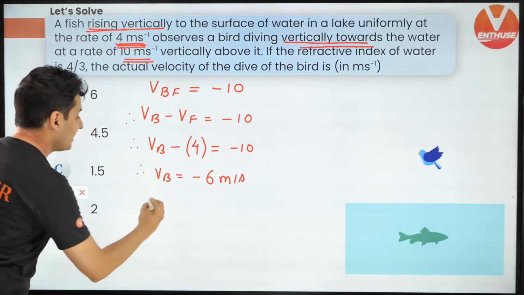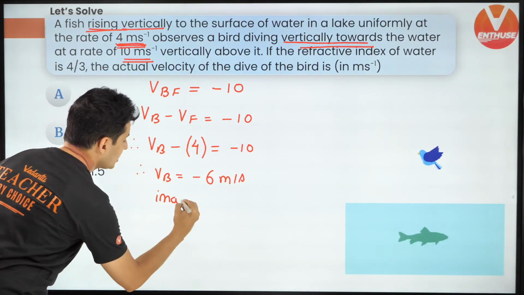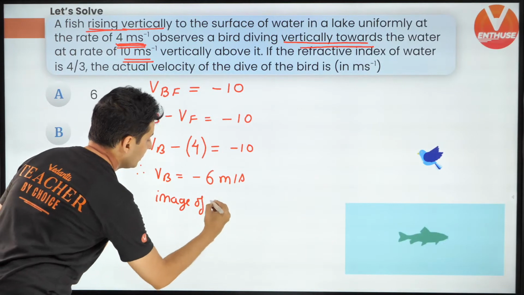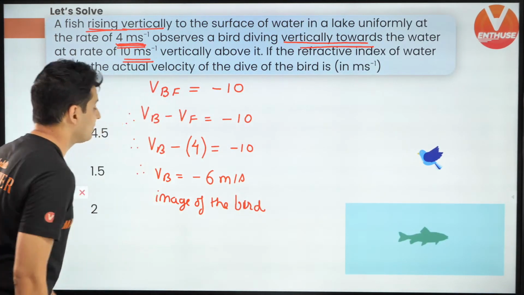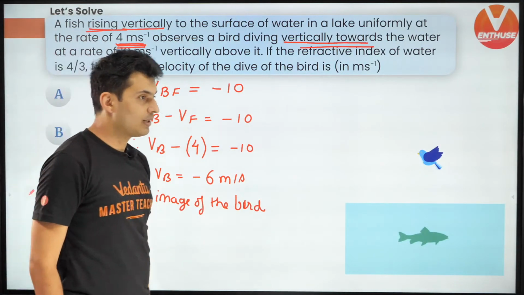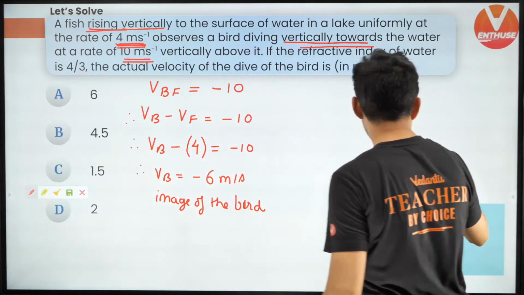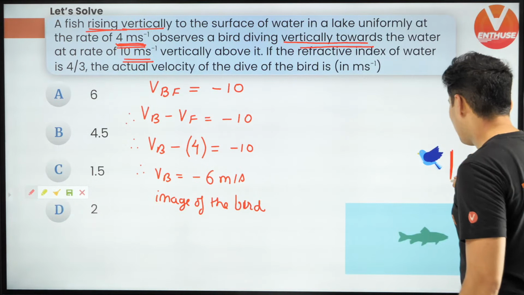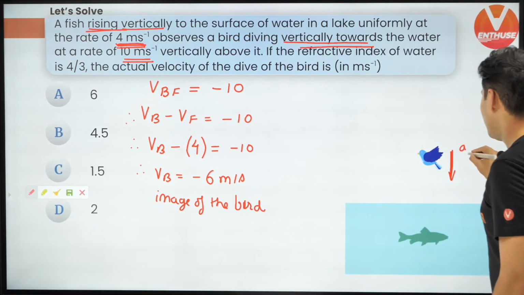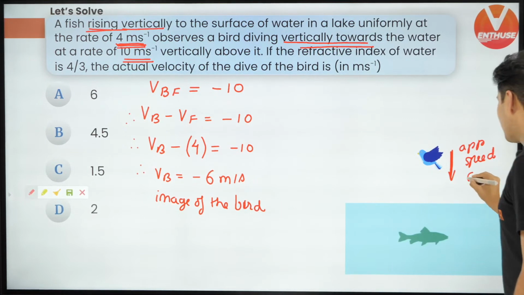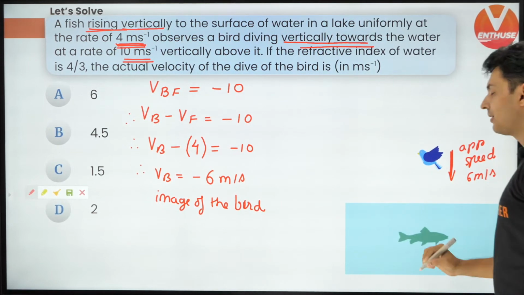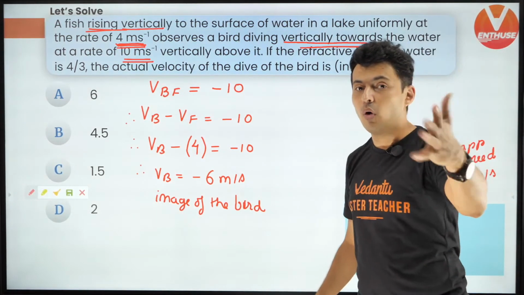Now, this is the image velocity of the bird. Keep this in mind. The bird is actually going at some other speed. The apparent speed is 6 meters per second as seen by water.